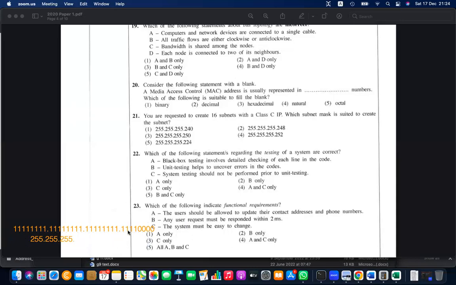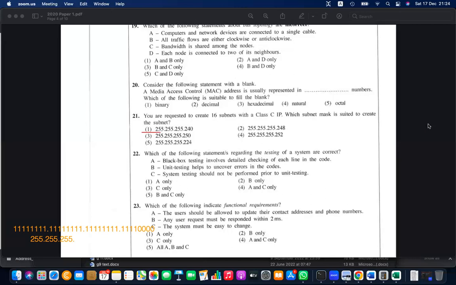This is 128 plus 64, 192. 192 plus 32 is 224. 224 plus 16 is 240. This 255, 255, 255, 240 is the correct one. That is number 1.